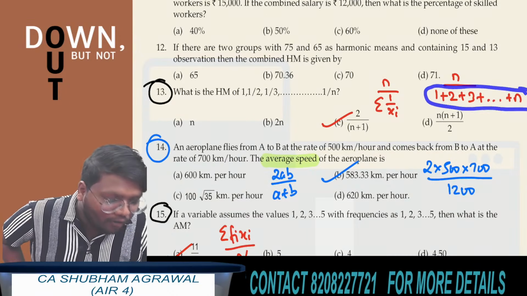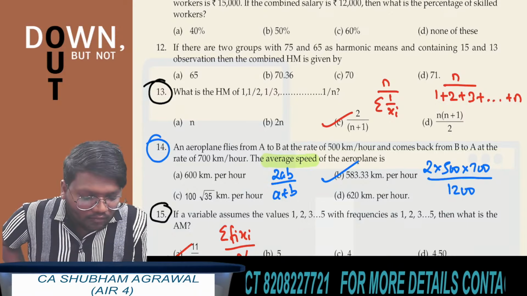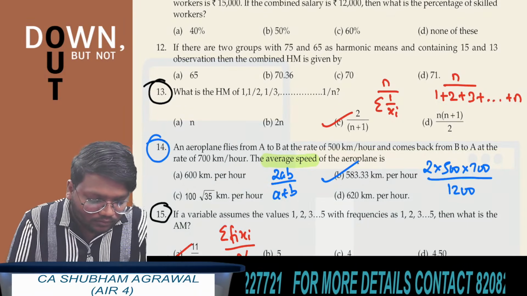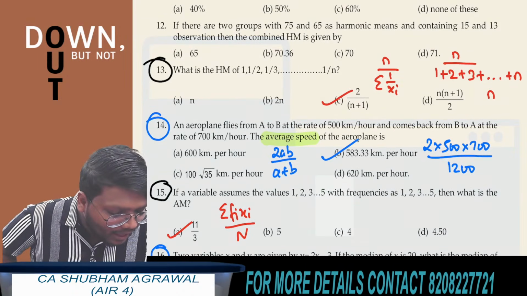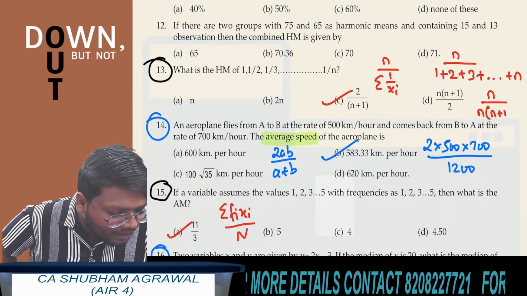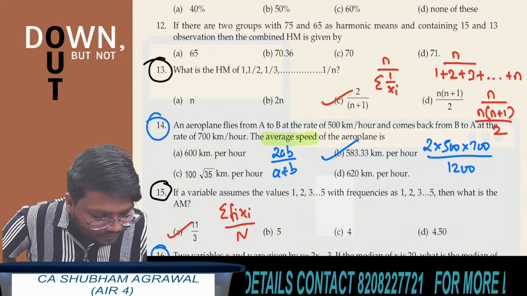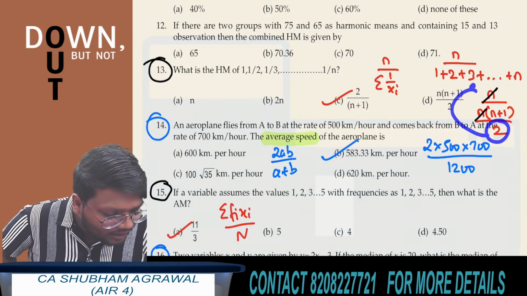This is the sum of first n natural numbers, and already we know the formula for this. What is the sum of first n natural numbers? n multiplied by n plus 1 by 2. Okay, so n upon n multiplied by n plus 1 upon 2. See, this n will get cancelled, and this 2 will come in the numerator.